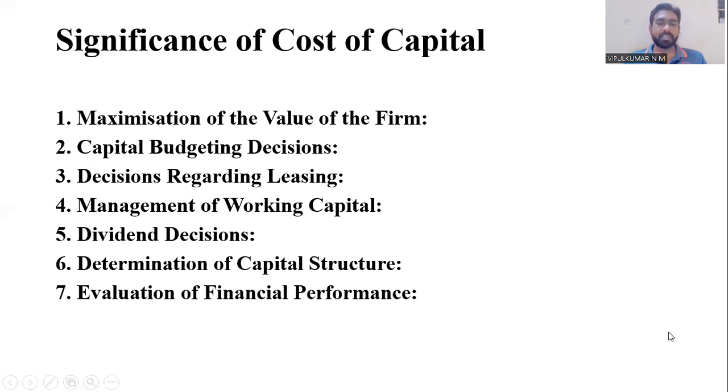Sixth point is determination of capital structure. The capital structure is the structural framework of the debt-equity mix of an organization. While fixing the capital structure, the cost of capital aspect also has to be identified, and we know that the cost of equity will be different and the cost of debt will be different. In what composition is good for the organization has to be decided by the company. So that is the sixth point.